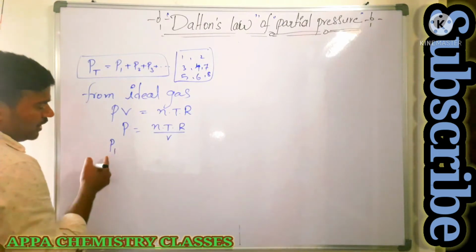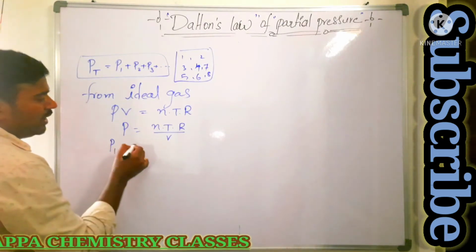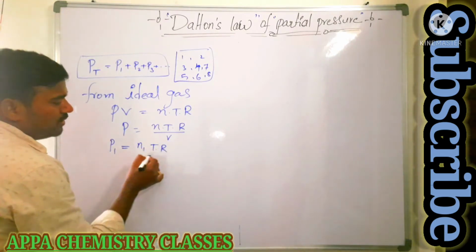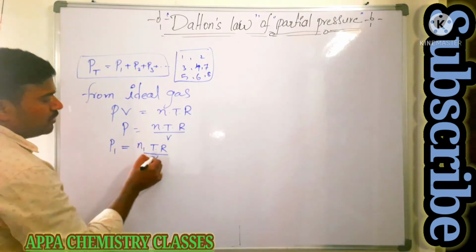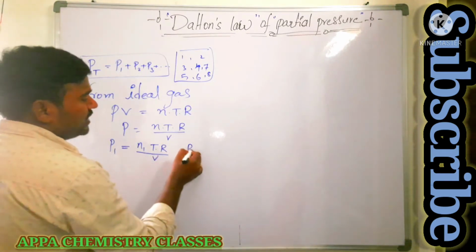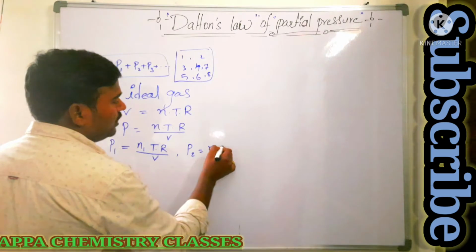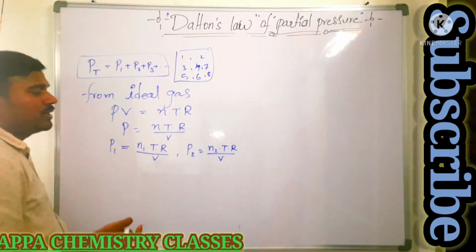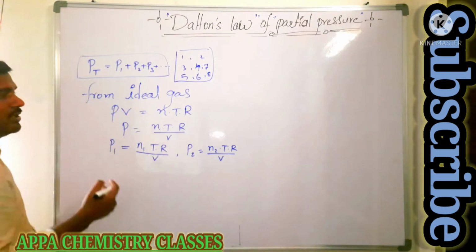If you take the first gas, its pressure will be P1 and number of moles will be n1. Temperature is constant, R is constant, and since it is a closed container, V is also constant. For the second gas it will be P2 equals n2 into T into R by V. At constant temperature only we define Dalton's law.